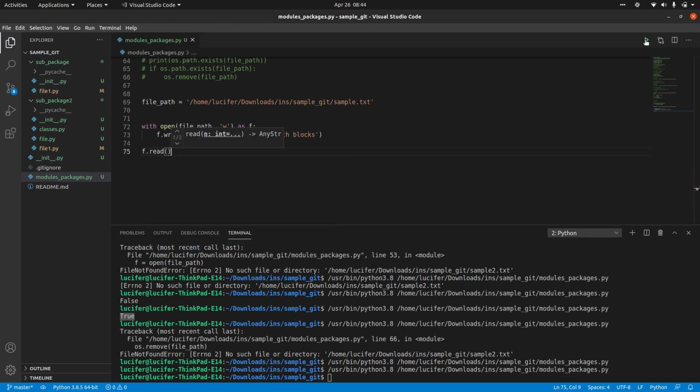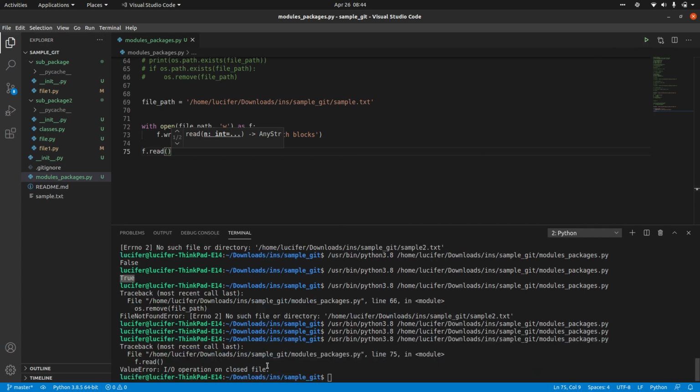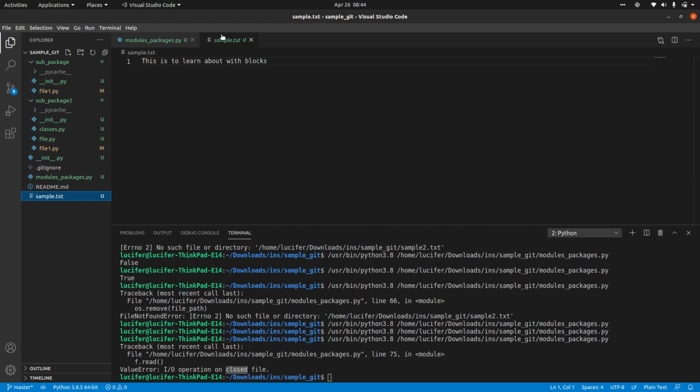You can see it will throw an error saying I/O operation on closed file, because the file is already closed. But this particular code has run properly, and you can see the file has been created.